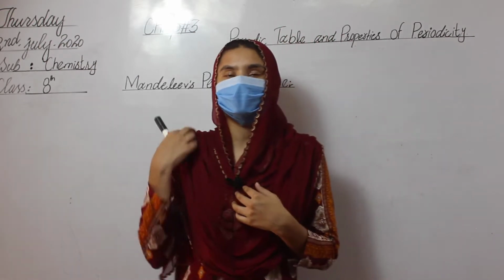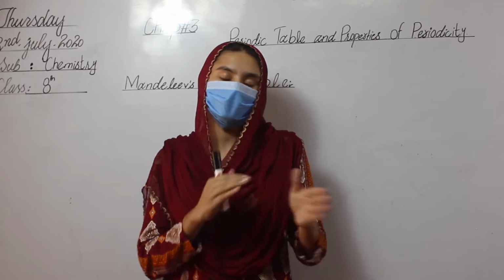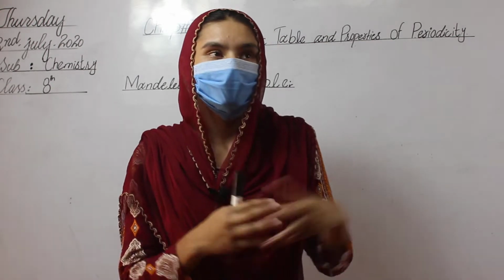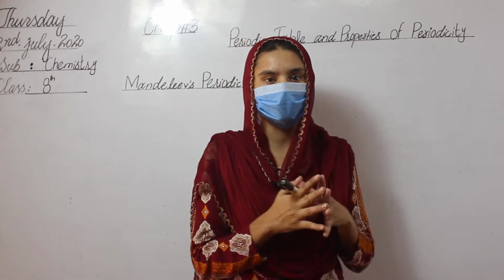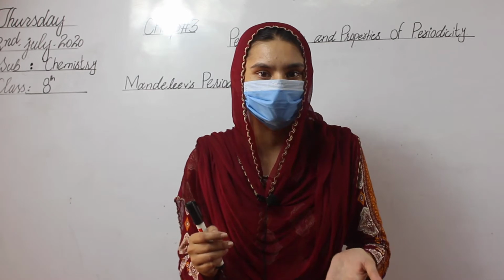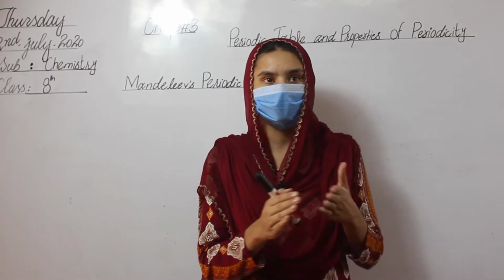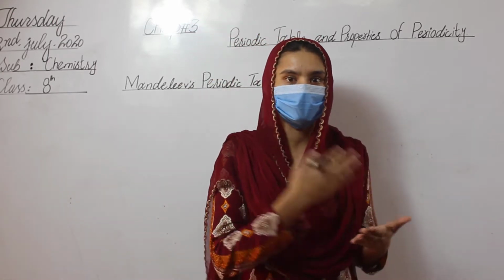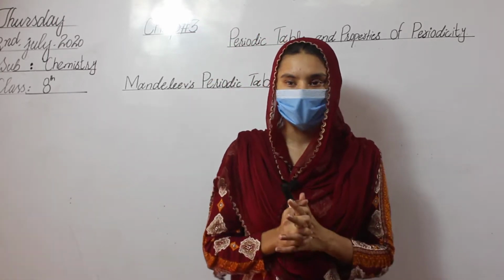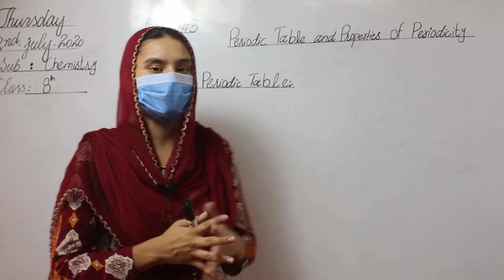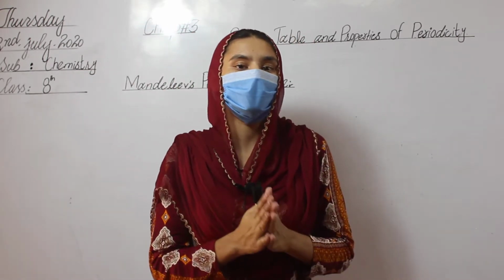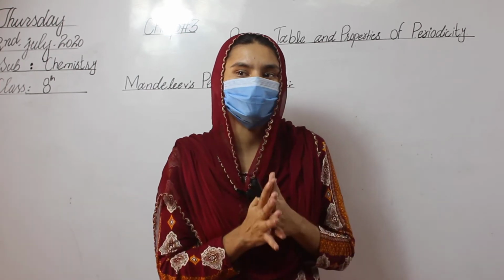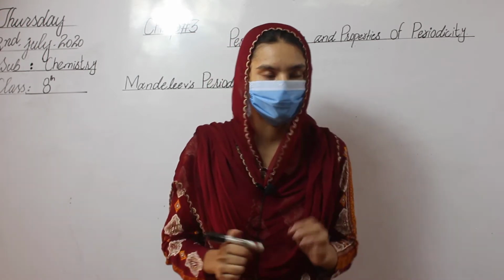When he arranged the elements in a table, at that time only 63 elements were discovered. Then scientists thought about how we can arrange these elements and how we can study their behavior, their structure, their relationships, their reactions, their chemical equations, etc. And then the Russian chemist Mendeleev told how to arrange the elements in a table, and that table was called the periodic table at that time.